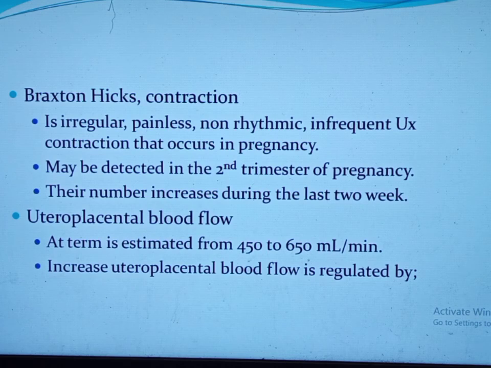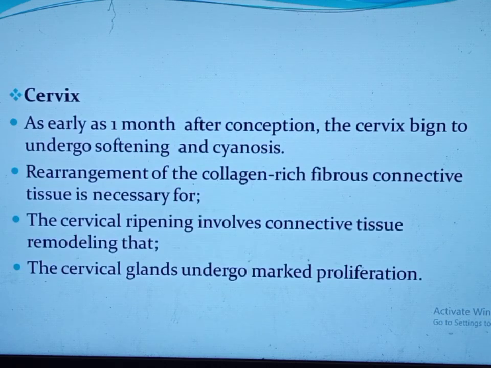This makes the vessels high-capacitance and highly distensible, which increases the blood flow to the uterus. The other factor contributing to increased uteroplacental blood flow is vasodilatation mediated by nitric oxide, progesterone, and other hormones. The third factor is that these vessels are resistant to the pressor effect of angiotensin II and epinephrine. So because of these three factors, the uteroplacental blood flow significantly increases during pregnancy.